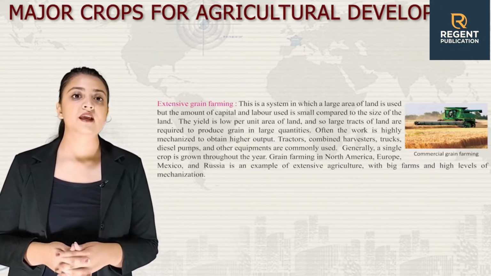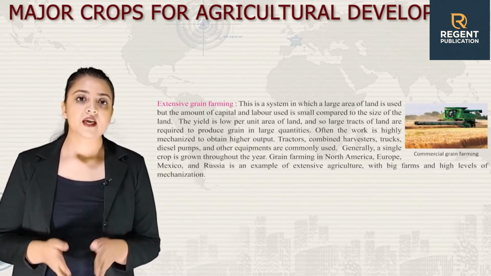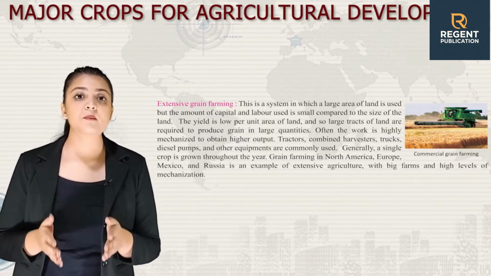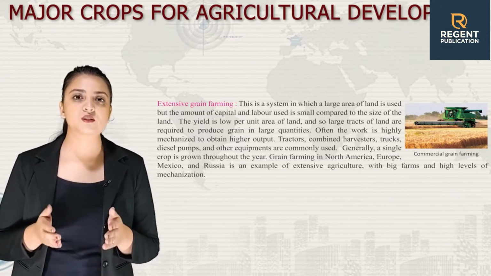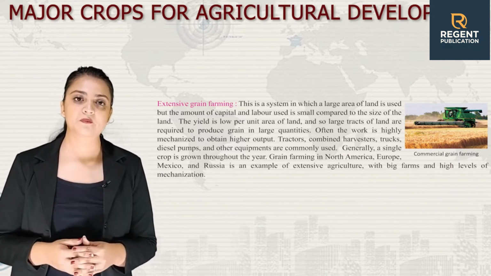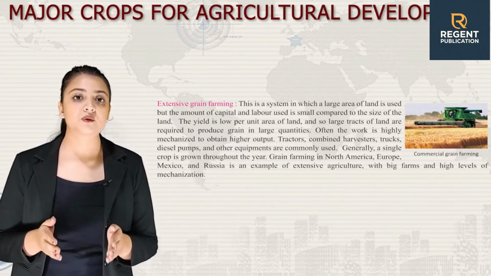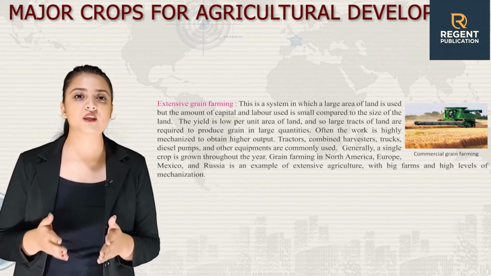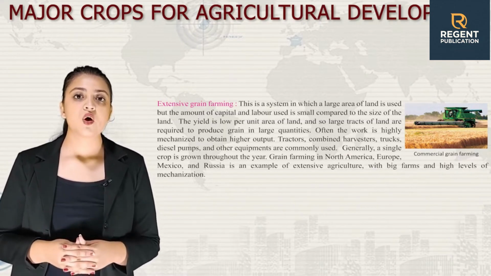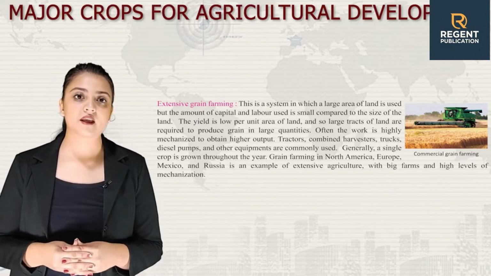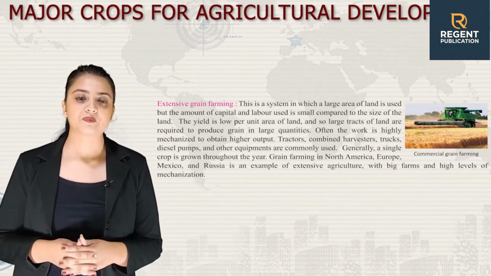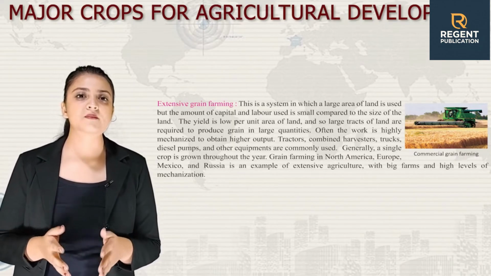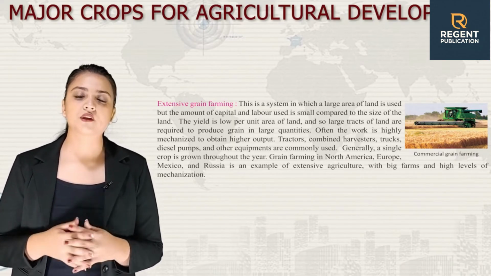We have first extensive grain farming. This is a system in which a large area of land is used but the amount of capital and labor used is small compared to the size of the land. The yield is low per unit area of land, and so large tracts of land are required to produce grain in large quantities. Often the work is highly mechanized to obtain higher output. Tractors combined with harvesters, trucks, diesel pumps and other equipment are commonly used.